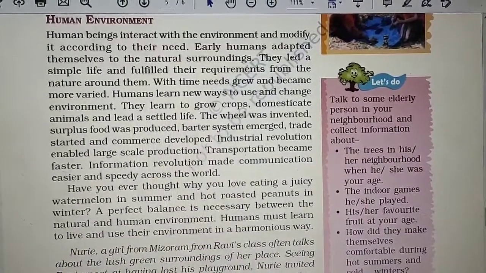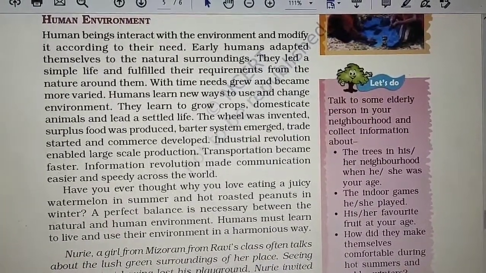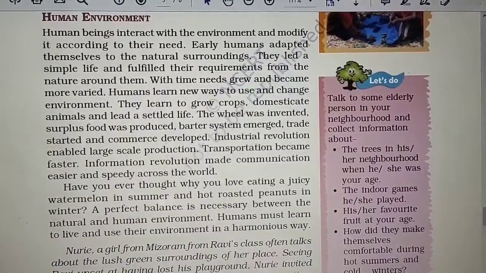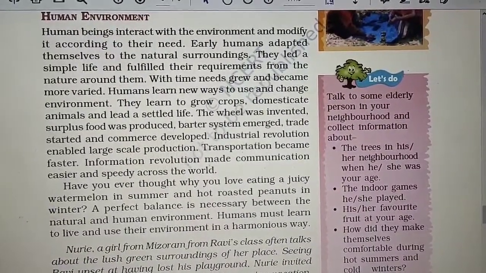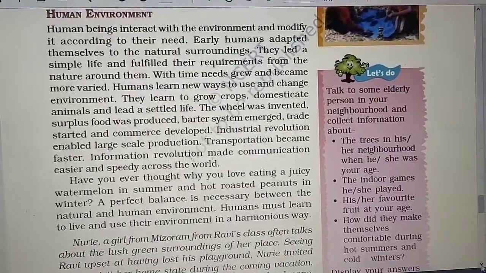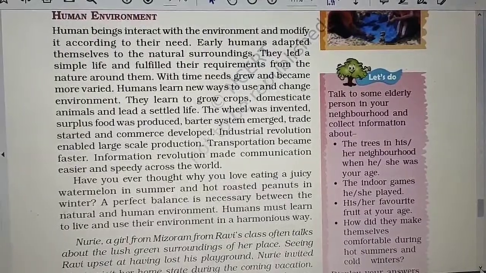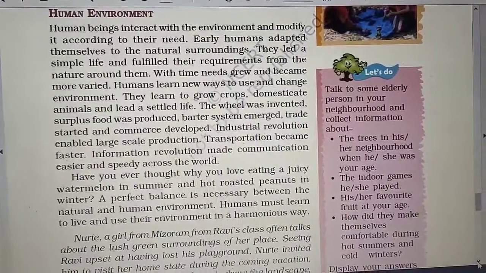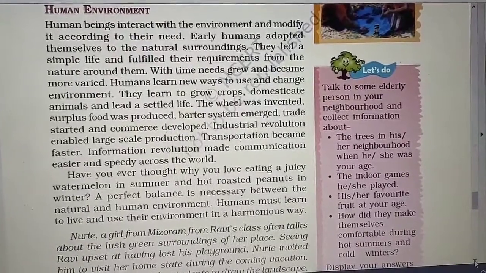Earlier they were producing only as much food as they were able to consume, but then they felt that they needed to produce more. Then the barter system emerged, and slowly that barter system was also removed, and we started with the new system, the currency system. Then transportation became faster, and the information revolution made communication easier and speedy across the world. So that is the human environment, the environment which is created by human beings to fulfill their own needs and requirements. That is known as the human environment.